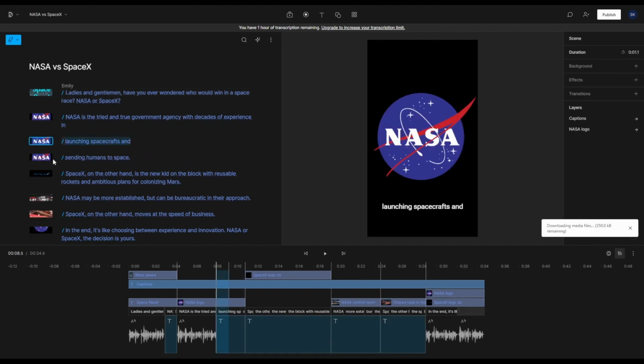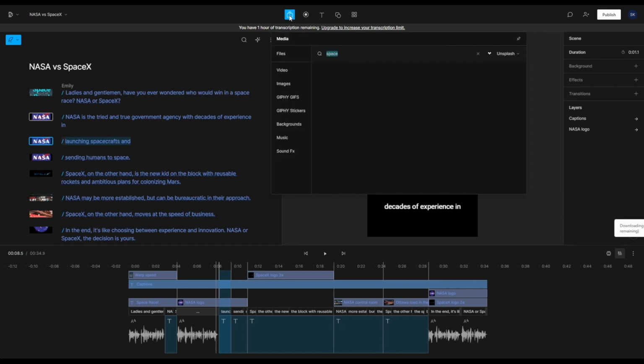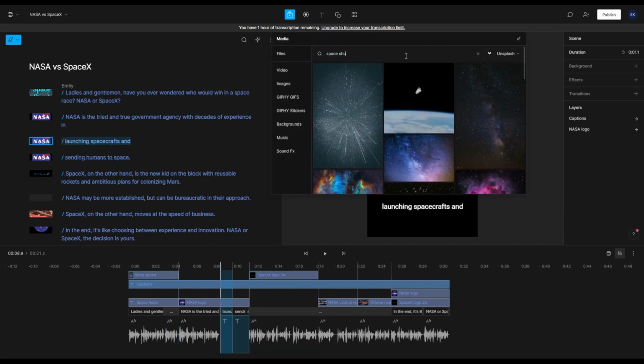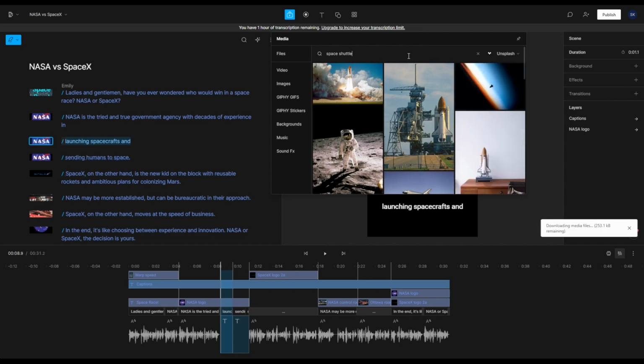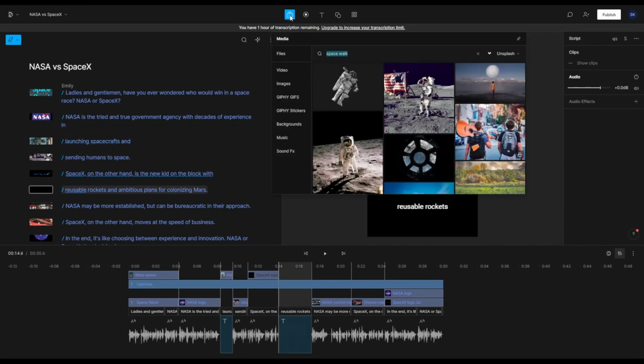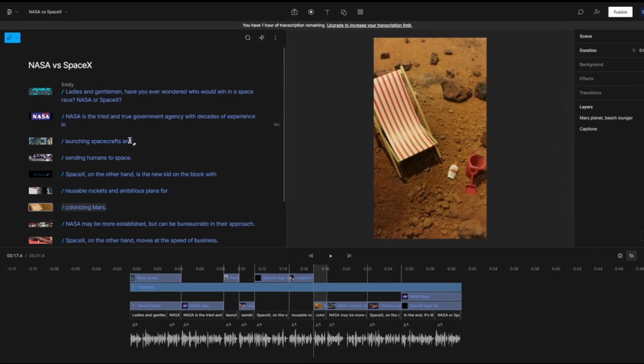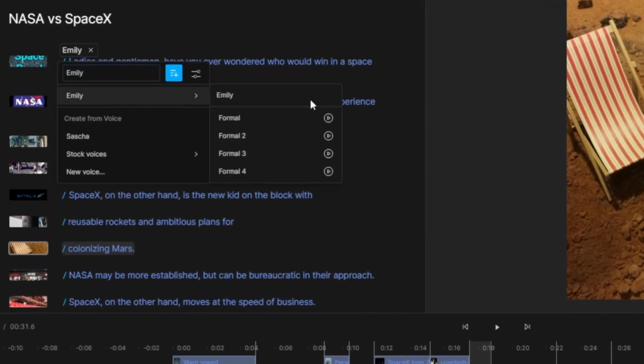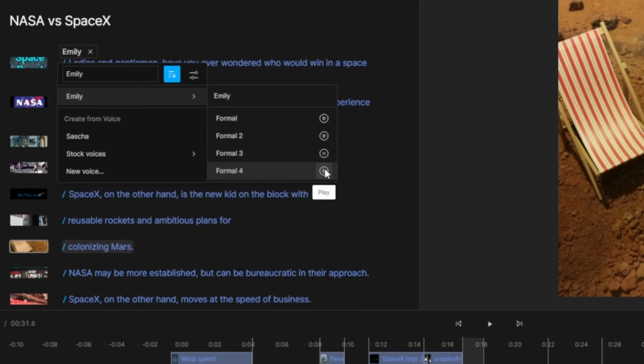Adding B-roll can be done either by uploading your own files, as I did at the beginning, or you can also benefit from the integrated stock footage and stock images, and there is even an integration into Unsplash. So let me quickly add some pictures here to make it a bit more entertaining. Once everything is done, I can fine-tune the voiceover. Each of the integrated generic voices has variations, and you can simply pick the one that you like the best.